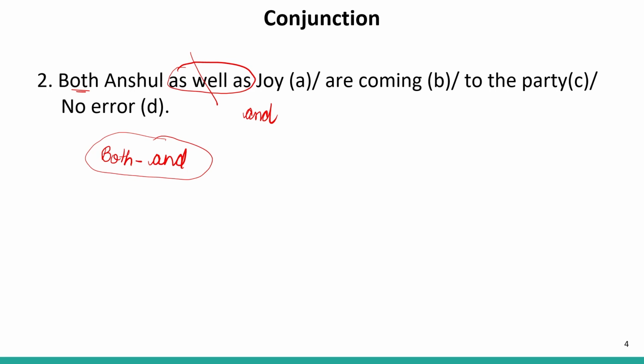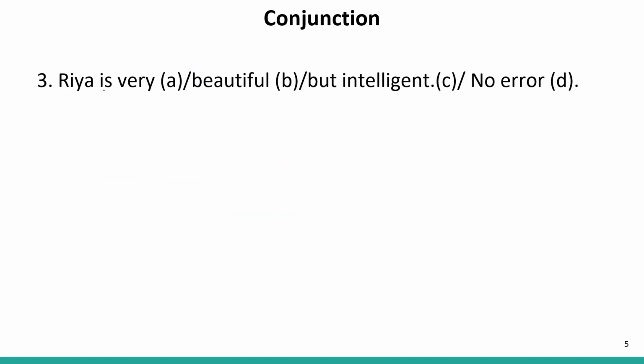And with a singular person, we need a singular verb. Therefore, are is also incorrect. Are should be replaced with is. But we cannot change in two parts. Two parts cannot contain the error. Therefore, the correct answer is both and. Therefore, our answer will be A. So this A part contains the error. A is our answer. Now let us move to the next question.